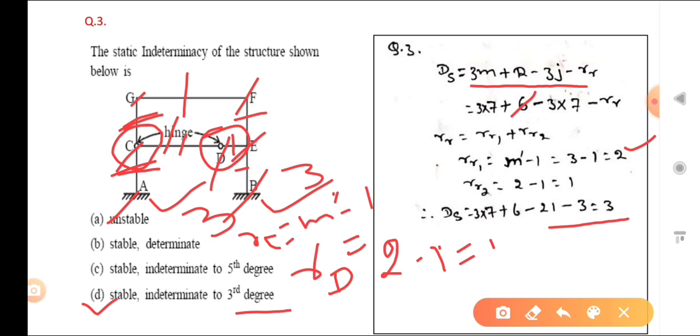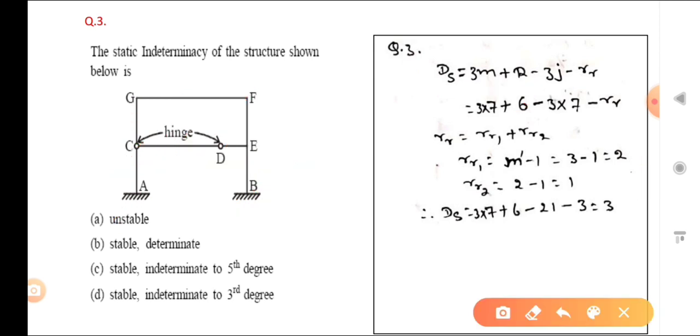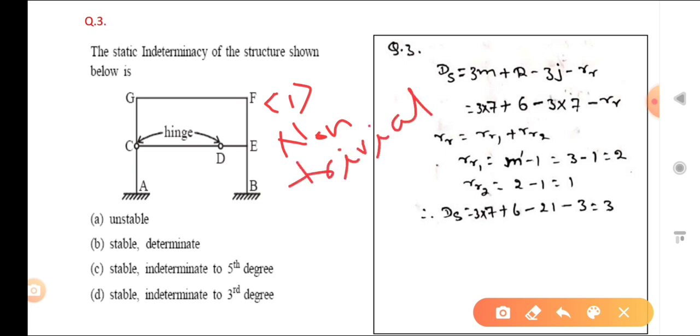Also, how will we find whether the structure is stable or not? So 3 basic requirements are there. For checking the stability, three requirements should be there. What is the first? The reactions are non-trivial. Then second, non-parallel.